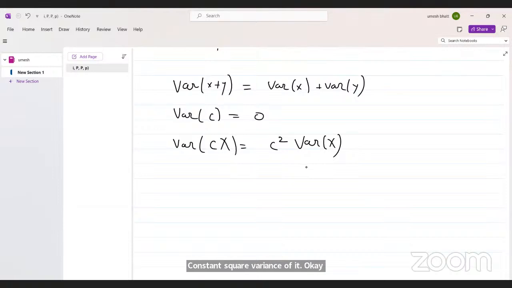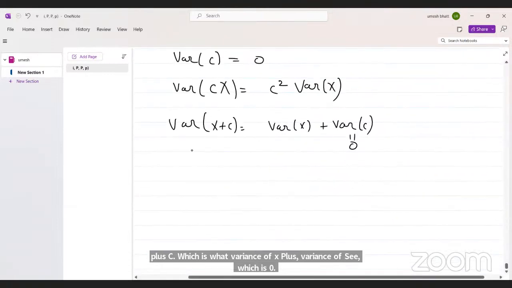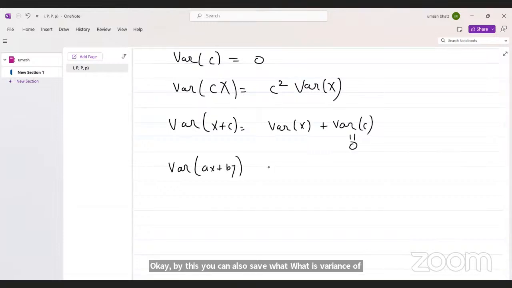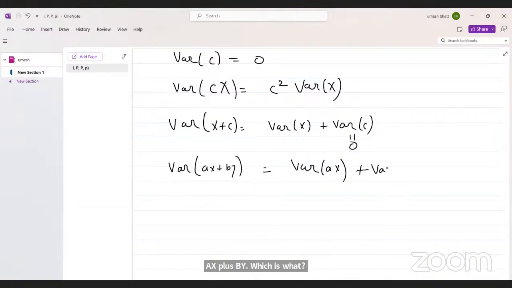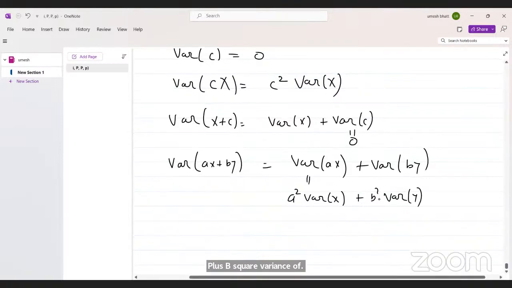So from this you can say that what is the variance of x plus c, which is what? Variance of x plus variance of c, which is 0. Okay. By this you can also say what? What is variance of ax plus by, which is what? Variance of ax plus variance of by, which is a square variance of x plus b square variance of y. Okay. Any doubt?